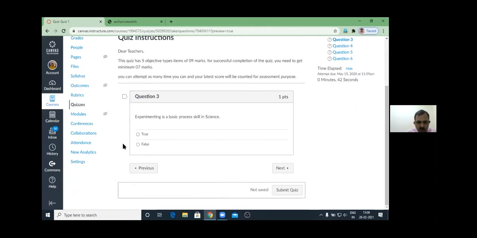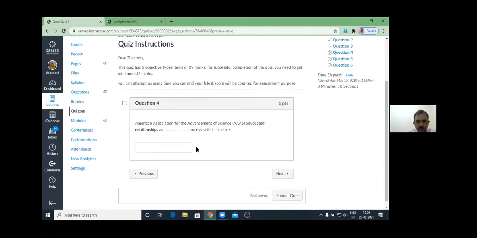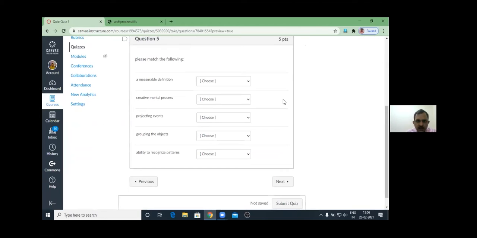Experimenting is a basic process skill. True or false? It's true. Next. American Association for the Advancement of Science advocated relationship as an advanced process skill, for example. Next. Please match the following.